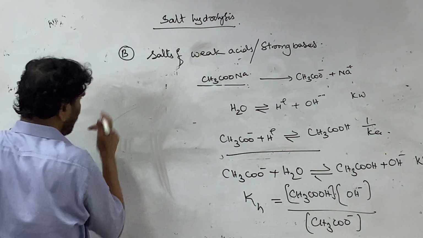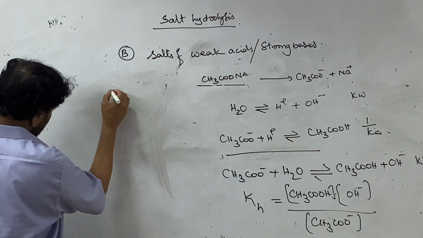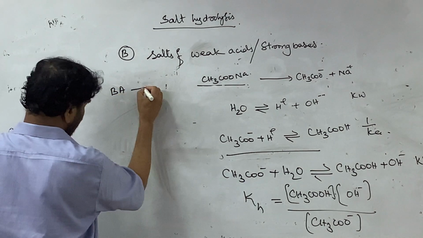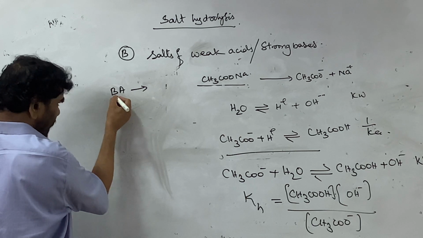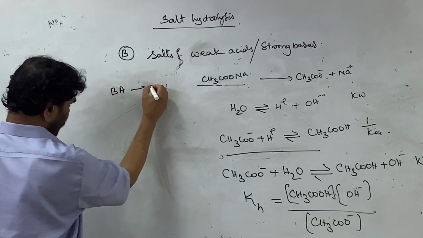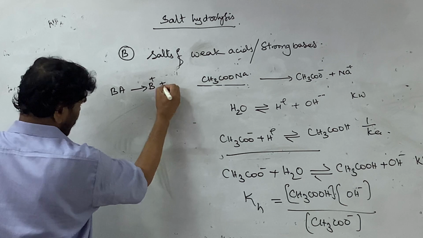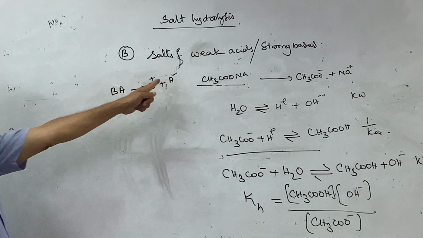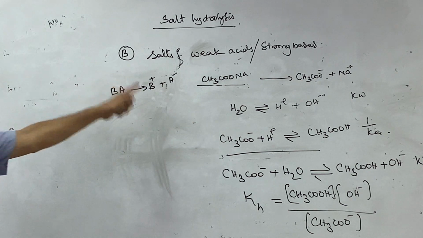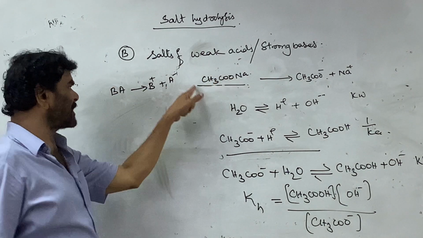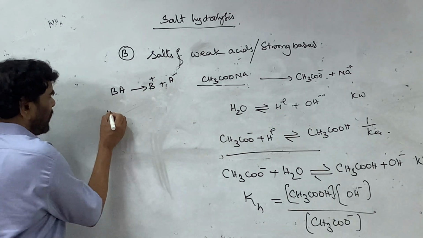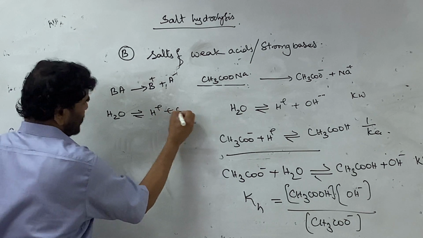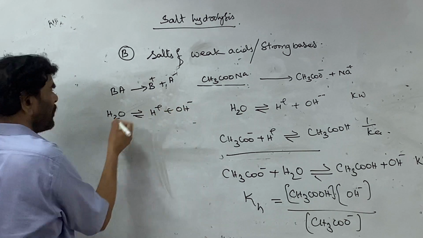Or else you can write it generally: BA is the salt of a weak acid and a strong base, B plus is the cation of the strong base, and A minus is the anion of the weak acid. Instead of taking this example, I can take the generalized example. H2O gives H plus plus OH minus ion. It is the water equilibrium.